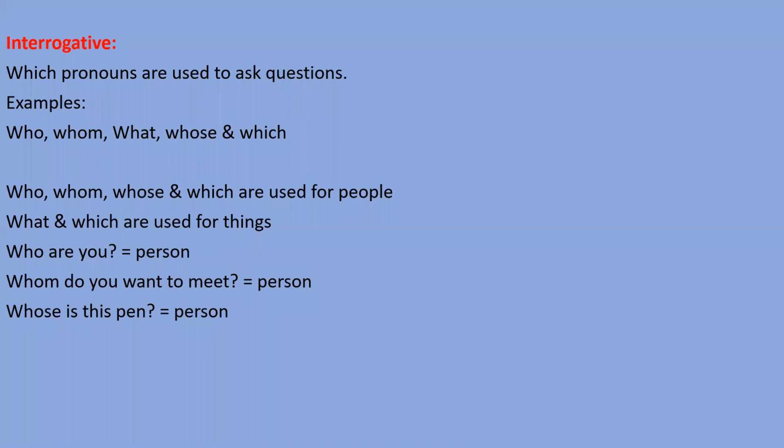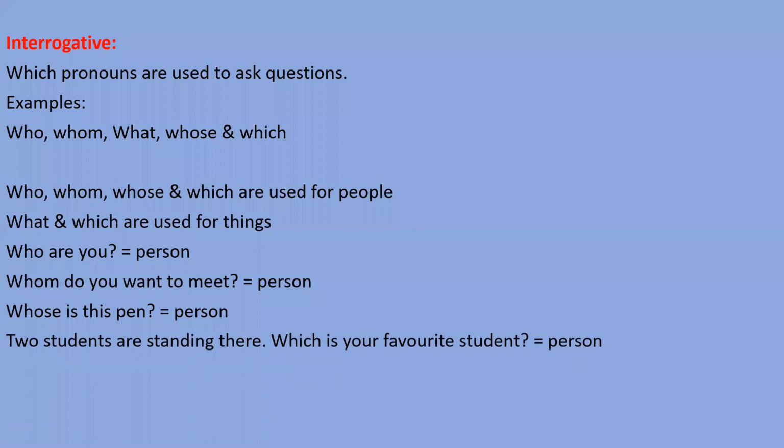Whose? Whose is this pen? Who does that pen belong to? Basically, I want to know about the owner, and that is a person. So that's why I have used whose. Next, two students are standing there. Which is your favorite student? Now you can see that I have used the word which here for a person, right? So simply we can understand, dear students, that whom, who, whose, and which, these four words we use for people, right?